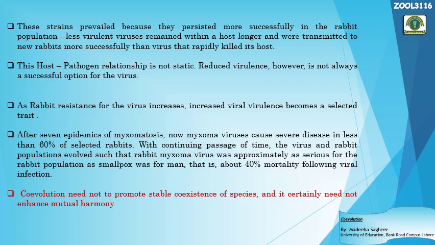So coevolution need not promote stable coexistence of the species. It certainly need not enhance mutual harmony. It is not a necessary case in coevolution. It is not a must to have mutual harmony, mutual understanding, or a beneficial relationship between the two species. It could have, but it's not a must, right? Especially in case of host and parasite coevolution.